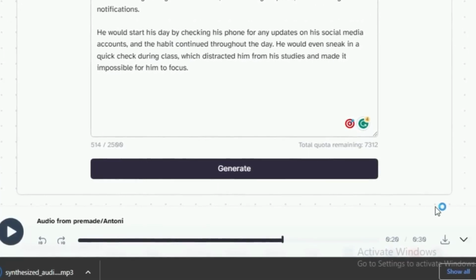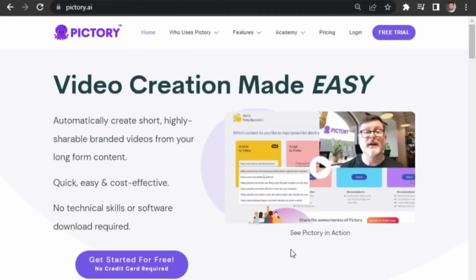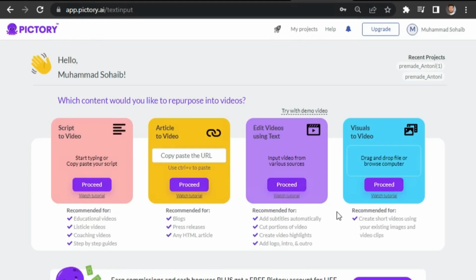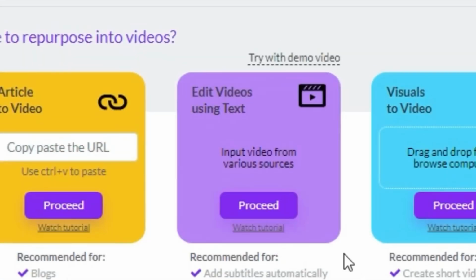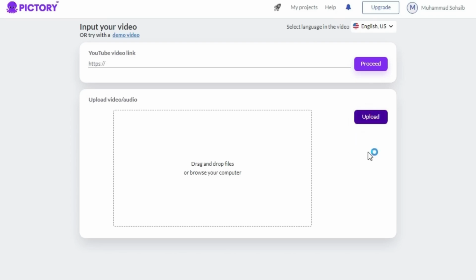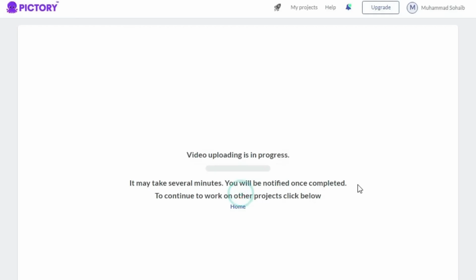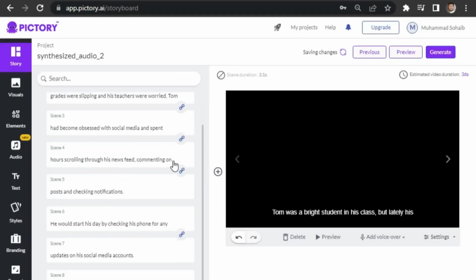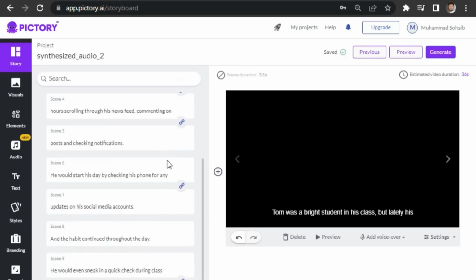Once it's done downloading, just go to Pictory.ai and create a free account. If you already have an account, just click on Login, and then click on this one, Edit Videos Using Text. Now upload the audio that you have just downloaded from 11 Labs, click on Proceed, and it's going to take a little time. Click on Customize Video. Now you can see that AI has already written the subtitles.